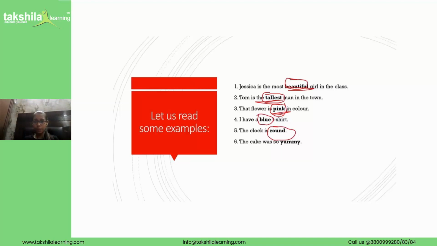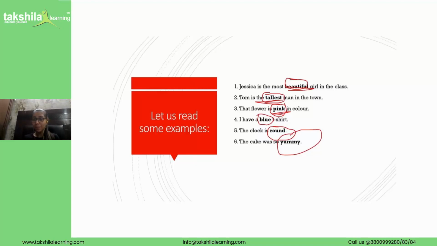The cake was so yummy. We all like cakes. Cakes are very yummy, very tasty, right? So the word yummy is an adjective. Why? Because it tells us how the cake is.